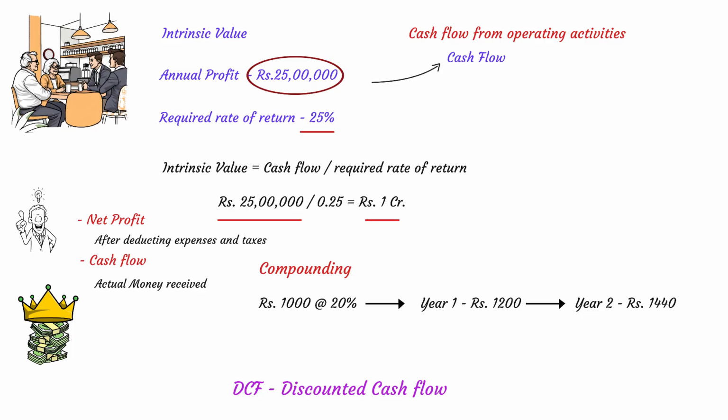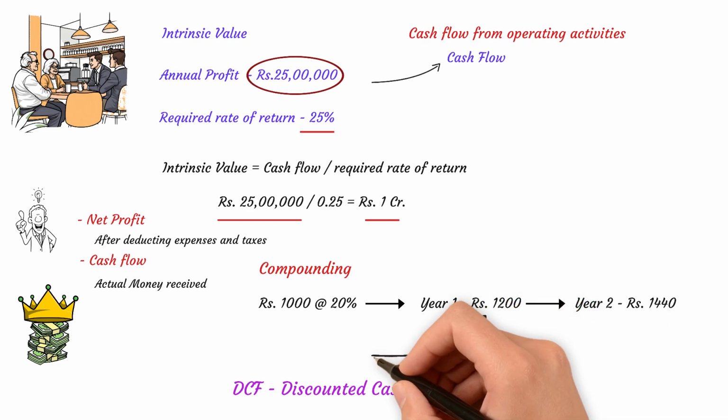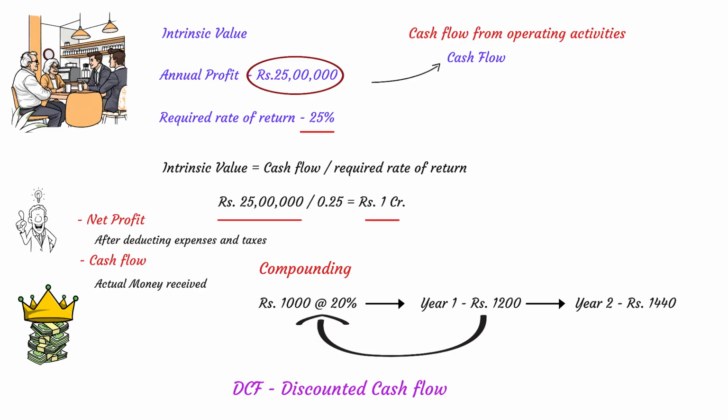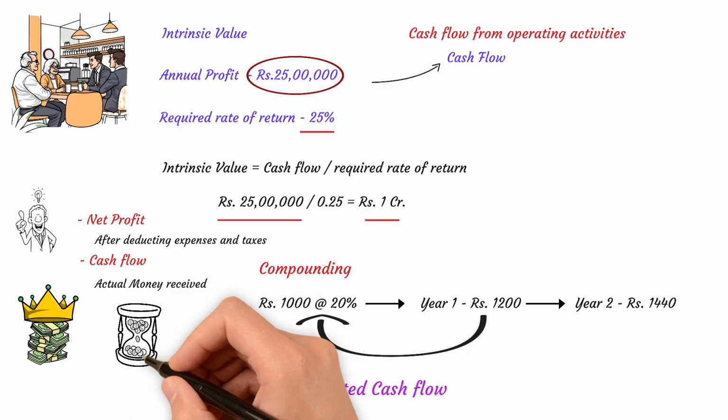But discounting is a reverse of compounding. We ask what is the present value of the future amount. So, if you expect to receive 1200 next year and your required return is 20%, then the present value of that future amount is 1000. Why? Because time has value in life and in finance.